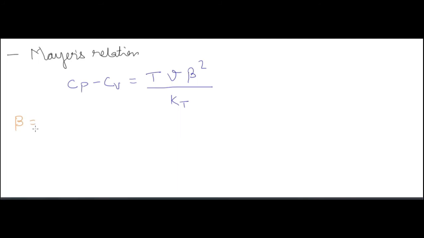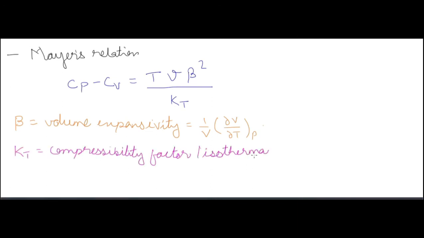Now we have Mayer's relation. Mayer's relation is between all these terms: specific volume, specific heat capacities, volume expansivity, and isothermal compressibility. So here we have Cp minus Cv, the specific heat at constant pressure minus the specific heat at constant volume, is equal to absolute temperature times specific volume times volume expansivity squared by isothermal compressibility.